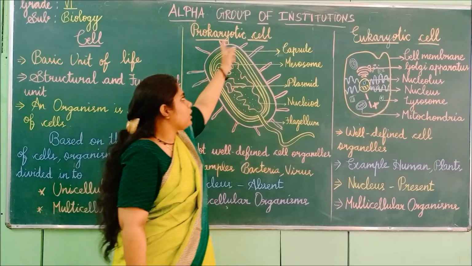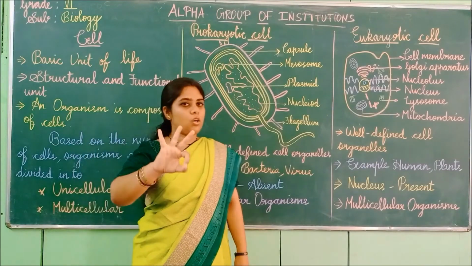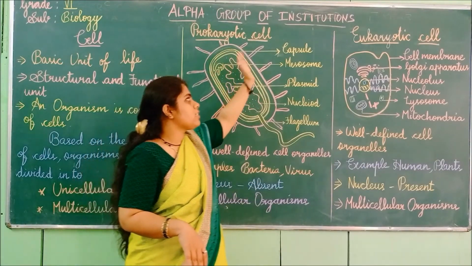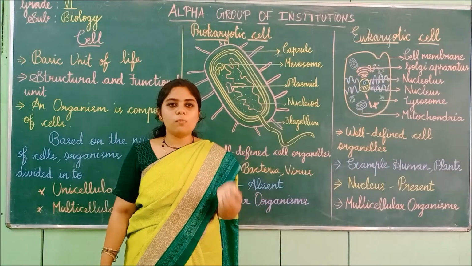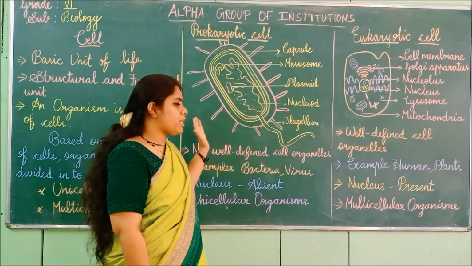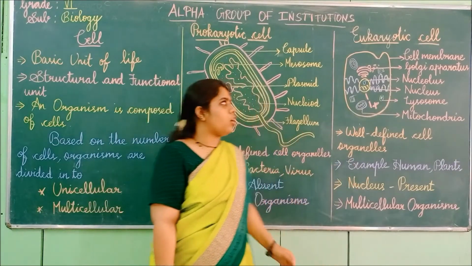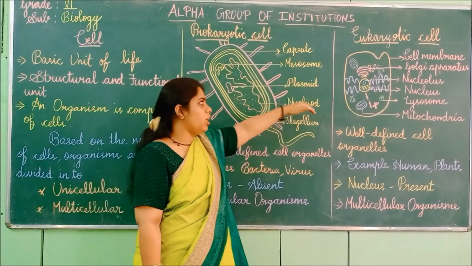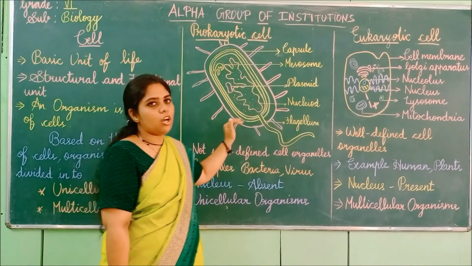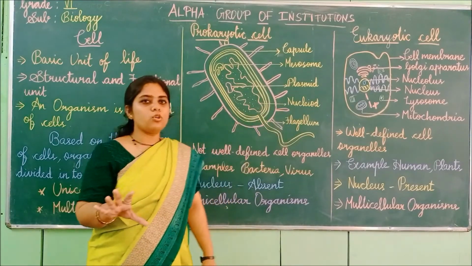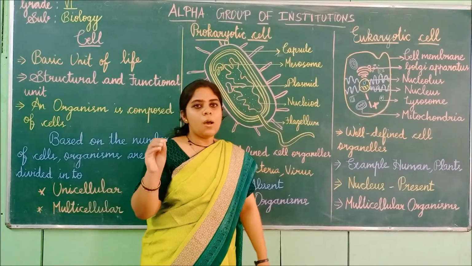So first we have a capsule, then the plasma membrane is present, and again it is a three-coated cell. Next is the mesosome, which is part of the plasma membrane. Mesosome is a special feature. It will be present only in prokaryotic cells, not in eukaryotes. Then we have the DNA material called plasmid, and the nucleoid is present instead of a nucleus, and the flagellum is present for movement.